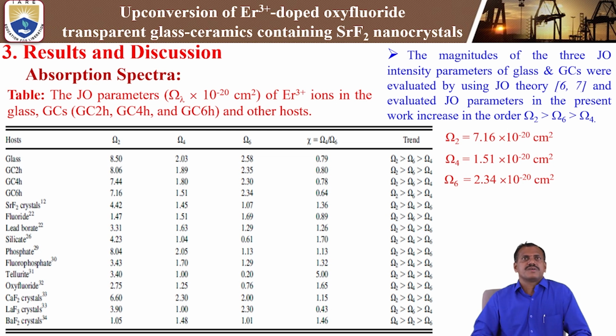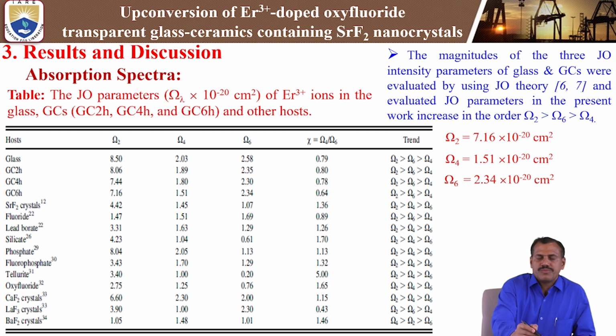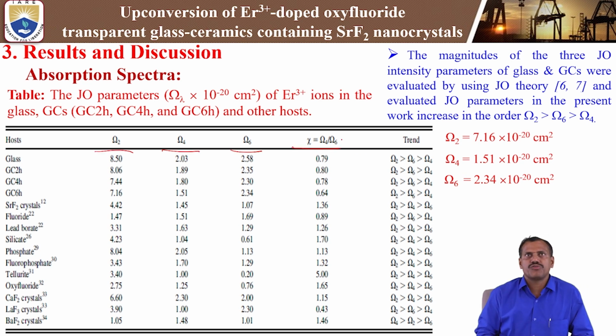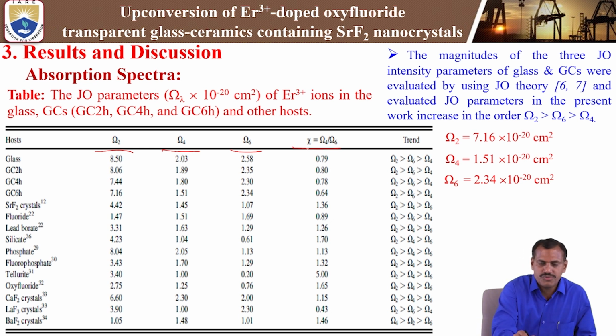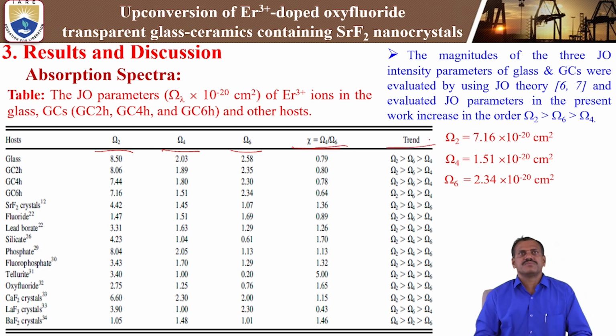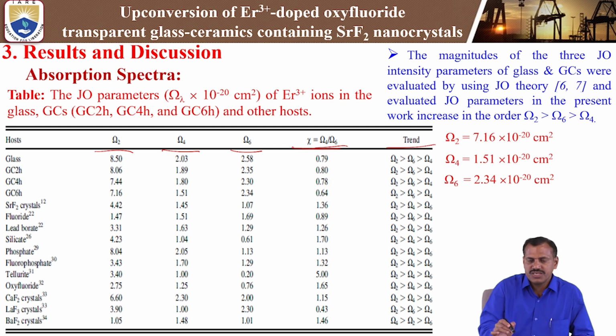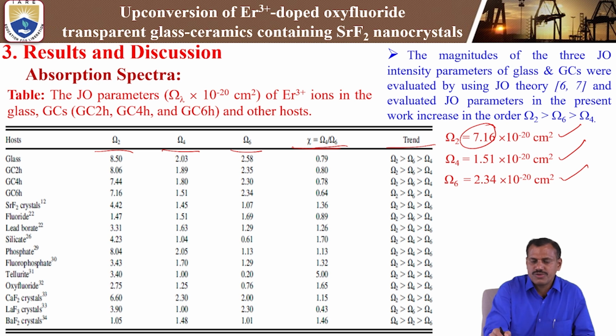Using the absorption spectra, we have calculated the JO intensity parameters, omega 2, omega 4, omega 6, and also the spectroscopic quality factor, omega 4 by omega 6. Next, what kind of trend is observed in the glass and glass ceramics. The omega 2 value in the glass ceramics is 7.16 times 10 power minus 20 centimeter square, omega 4 is 1.51 times 10 power minus 20 centimeter square, and omega 6 is 2.34 times 10 power minus 20 centimeter square. So here the omega 2 value is more compared to omega 4 and omega 6.